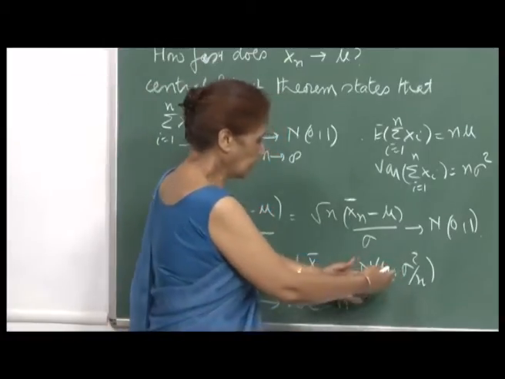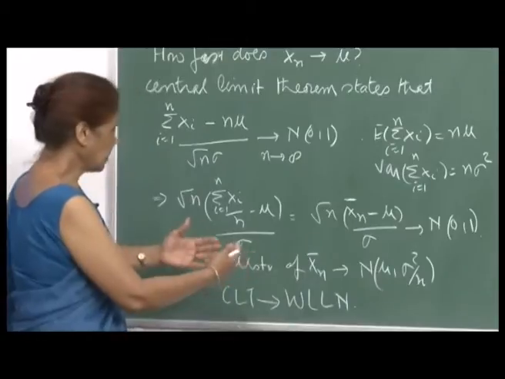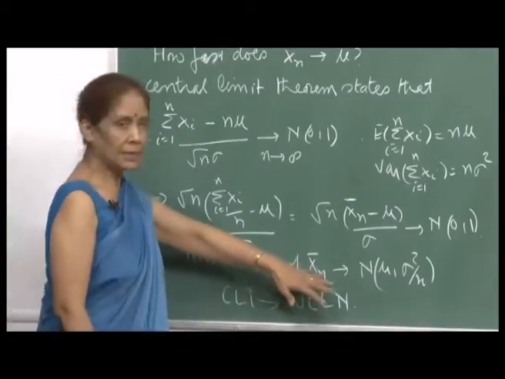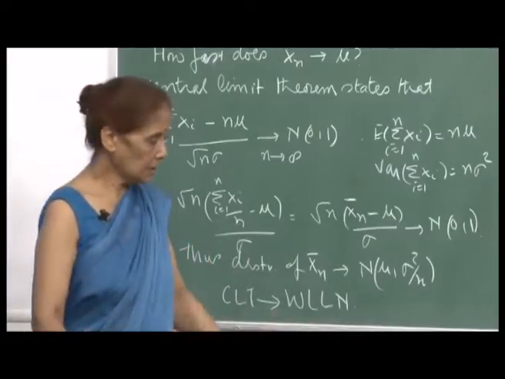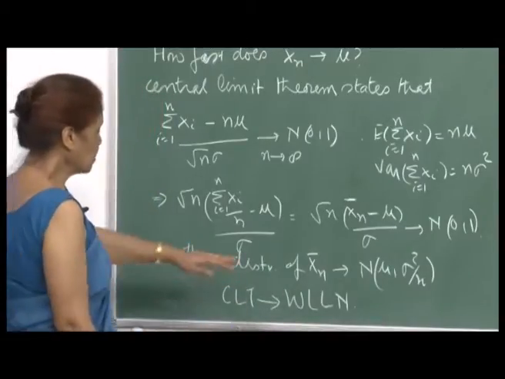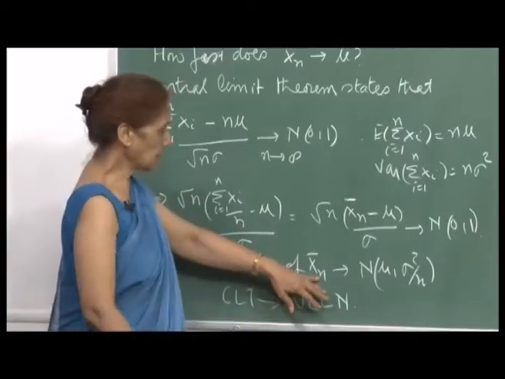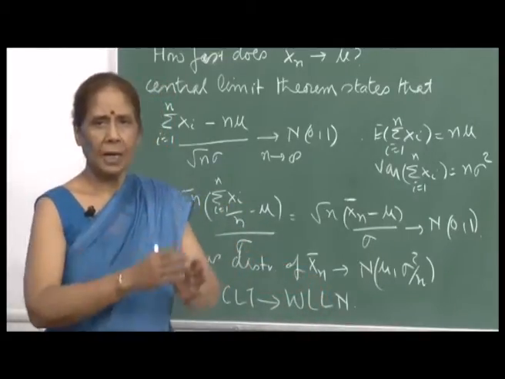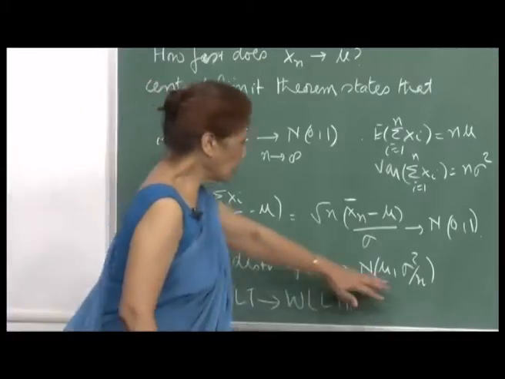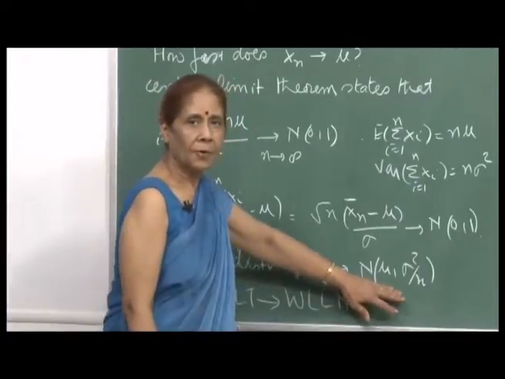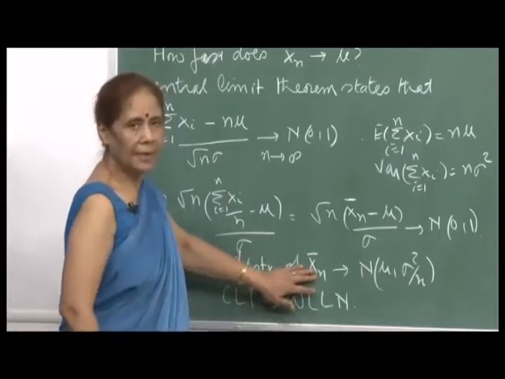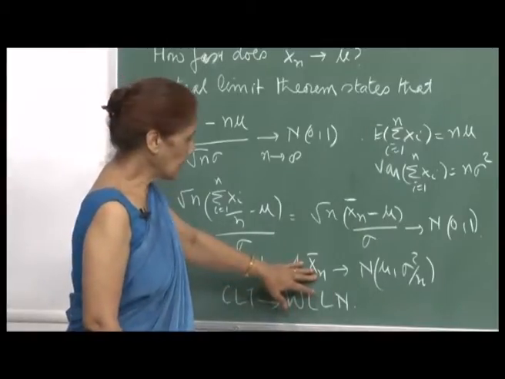So, in other words, the central limit theorem says that if you take any distribution, your x 1, x 2, x n were coming from any distribution, but when you talk of x n bar and for large enough n, then you see the curve will become bell shaped. It will get closer and closer to the normal curve for large n, and the limiting value will converge to a variate which has the standard normal distribution.